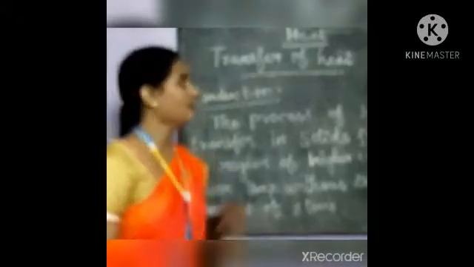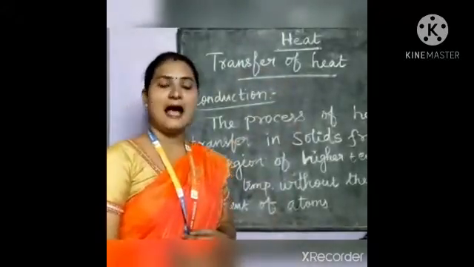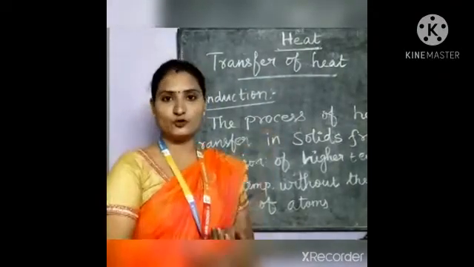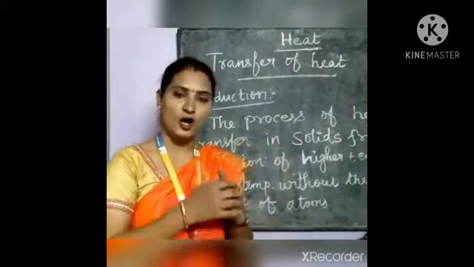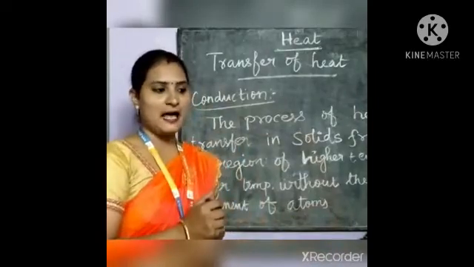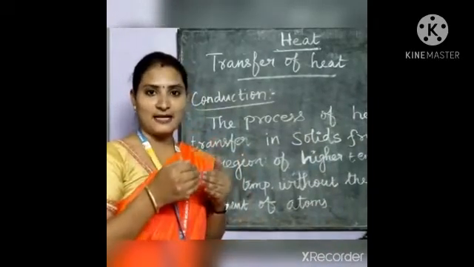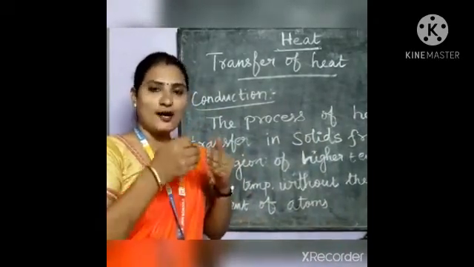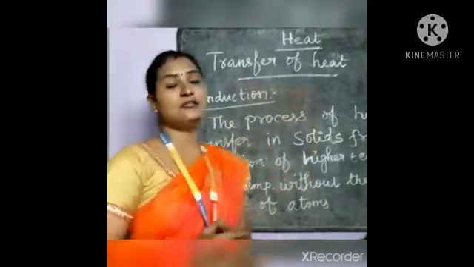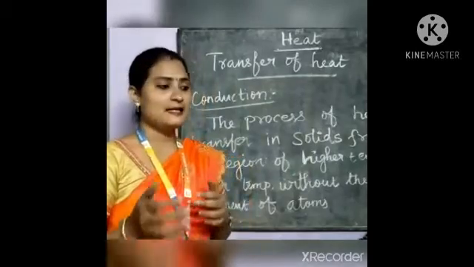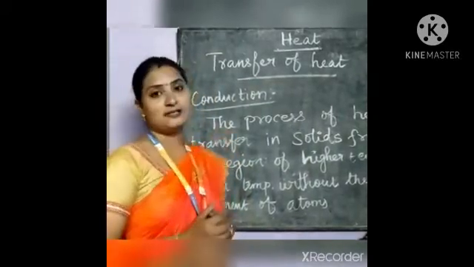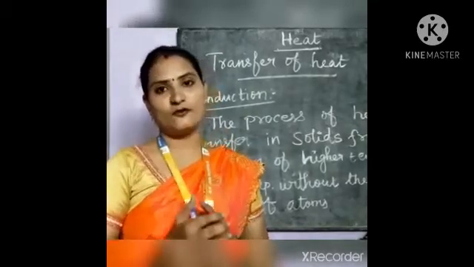Next one is transfer of heat. As we already know, heat is transferred from one part of a substance to another part of the substance, or from one substance to another substance. And this transfer of heat always occurs from a hot region to a cold region. Here the transfer of heat occurs in many ways, depending upon the state of matter. So conduction is one of the ways of transfer of heat.